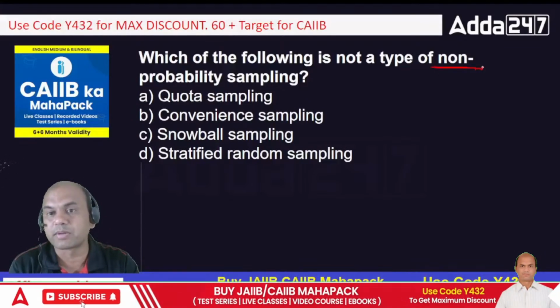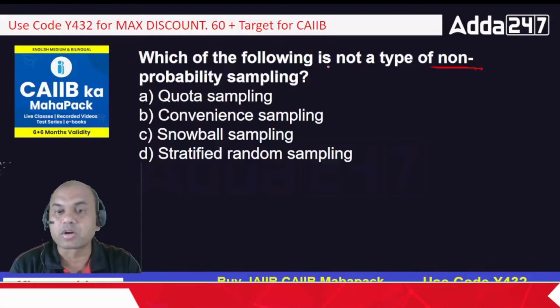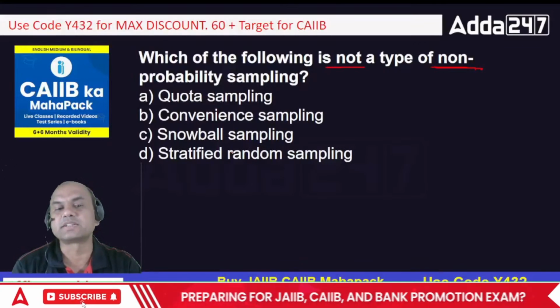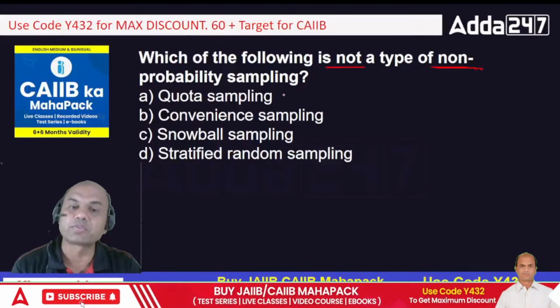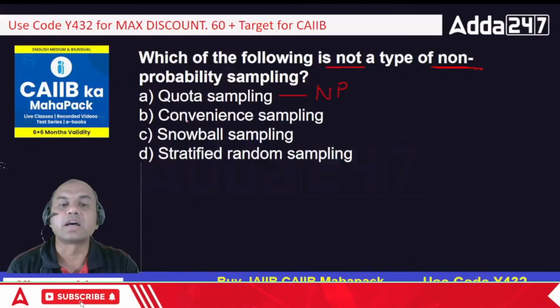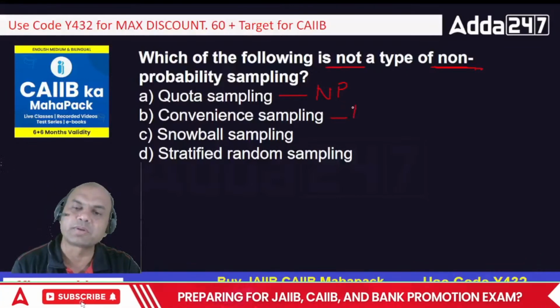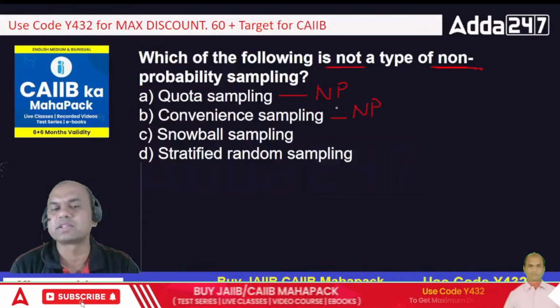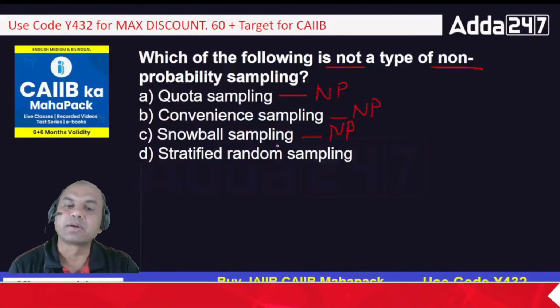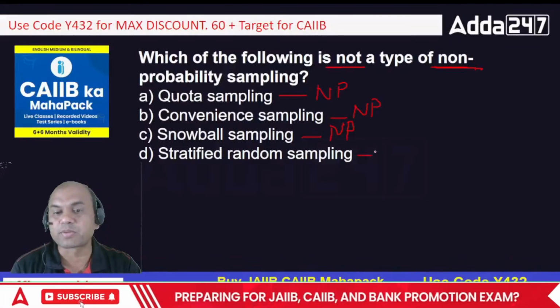Understand this, non-probability, and we want not. Firstly, what are non-probability sampling? Quota sampling, it is a part of non-probability. I'll write it over here. Convenience sampling, again non-probability. Convenience means as per my convenience I will be doing. Snowball, again non-probability. But stratified random, this is probability.